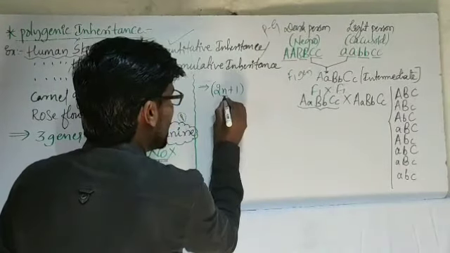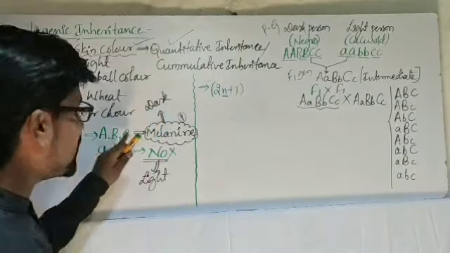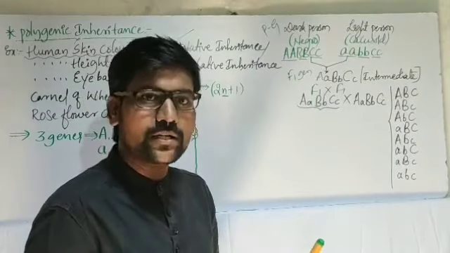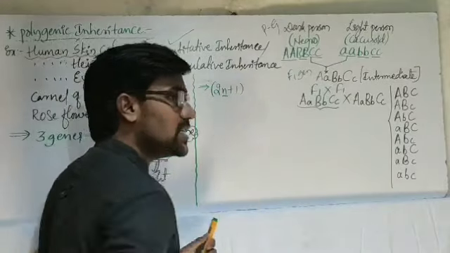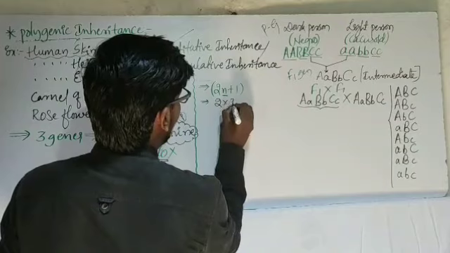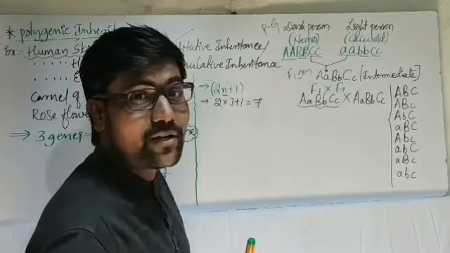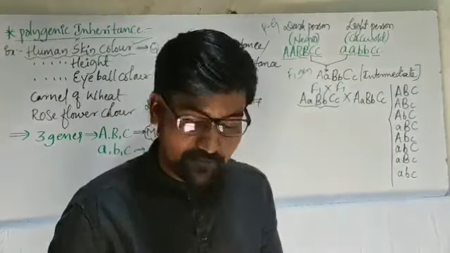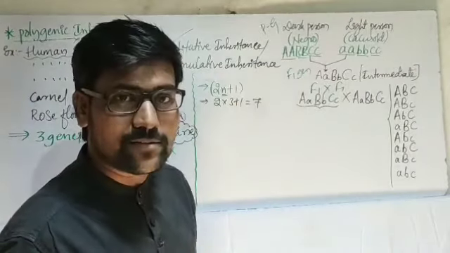Here n means number of genes for that character. Here how many genes are there? 3 genes are present here, not alleles, genes. Of course allele is also a gene, but here let me consider those are 3 different genes. So 3 genes we have considered here. That means it becomes 2 into 3 plus 1, total 7. So 7 phenotypic conditions are possible here. See here, 7 different types. And if I write, it's a quantitative inheritance ratio.